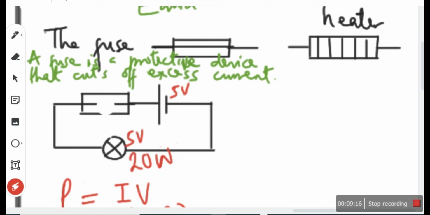All we need to do is replace this fuse. Once you replace the fuse, the current flows. And before you even replace the fuse, you need to check for whatever is the reason for that excess current that was flowing in the first place, what we call current surge.